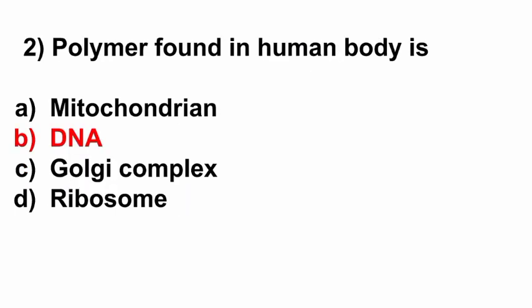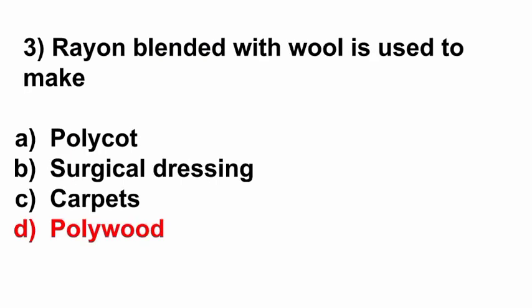Second question, polymer found in human body is. Options: mitochondrion, DNA, Golgi complex, ribosome. Here the correct answer is option B, DNA. Third question, rayon blended with wool is used to make. Options: polycot, surgical dressing, carpets, polywood. Here the correct answer is option D, polywood.